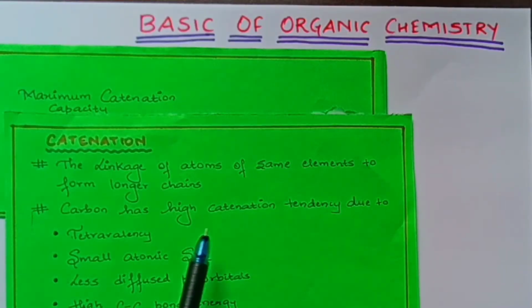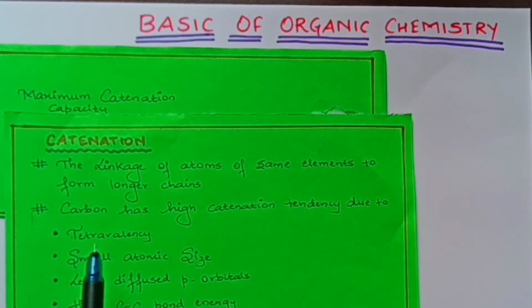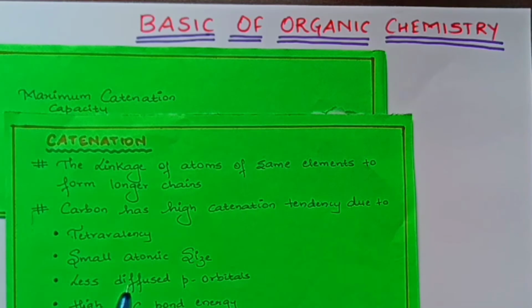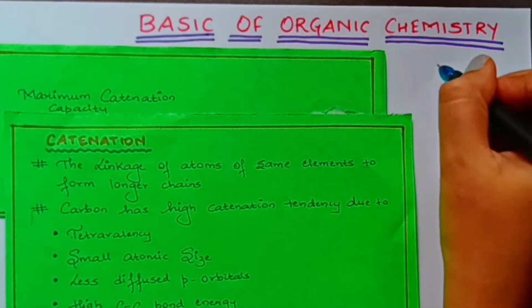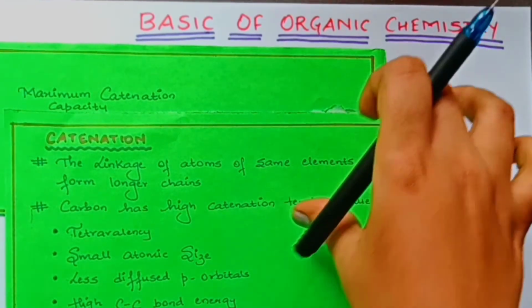Carbon has high catenation due to a number of reasons mentioned here. Let us examine each of these reasons and understand how it contributes to the high catenation tendency of carbon. The first reason is tetravalency. Now, what is tetravalency? We know, children, carbon, the atomic